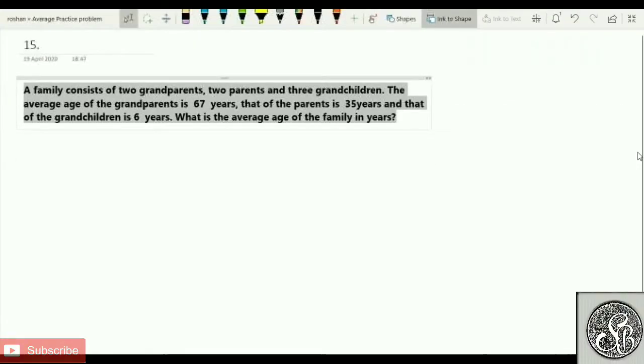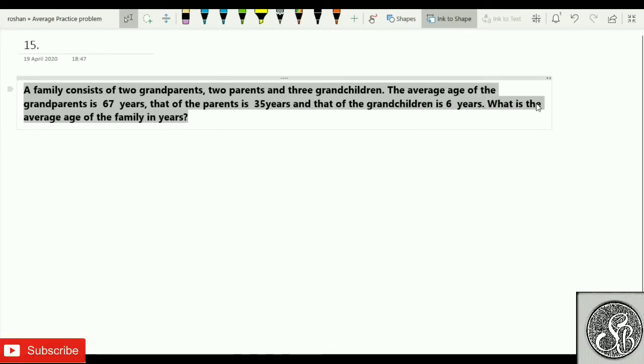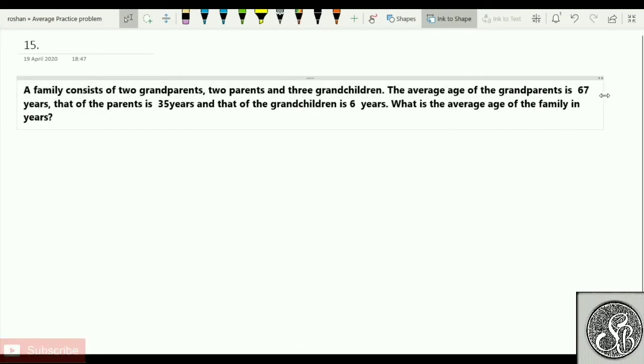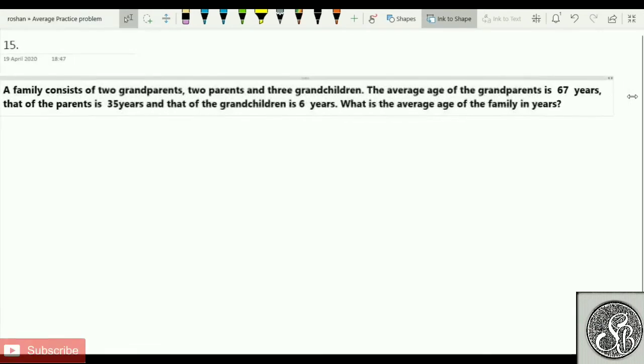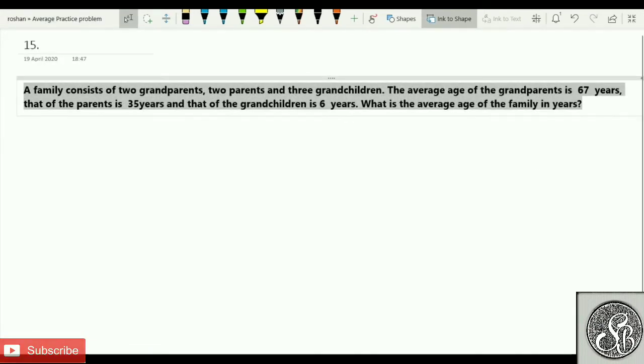I'll tell you the shortcut through which you can solve the problem within 30 seconds. That's my job. But first, I again recommend to every one of my friends that please read the question carefully. The family consists of 2 grandparents, 2 parents, and 3 grandchildren. The average age of grandparents is 67, that of the parents is 35, and that of the grandchildren is 6. What is the average age of the entire family? Let me tell you, this is a very easy question.